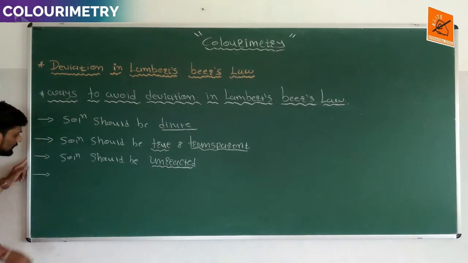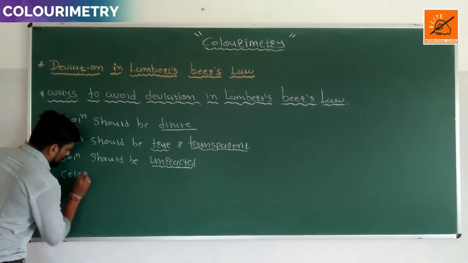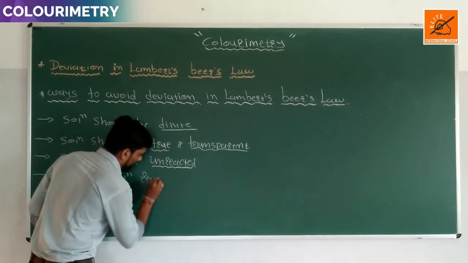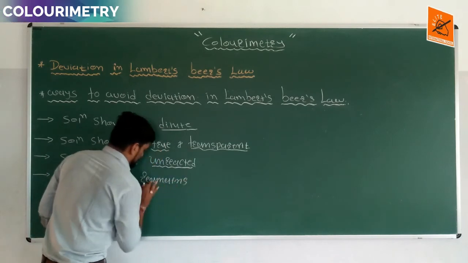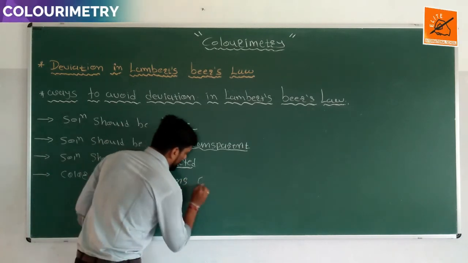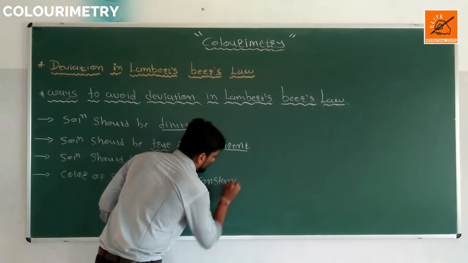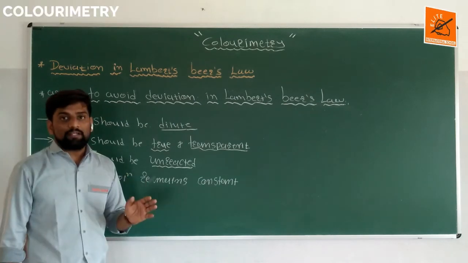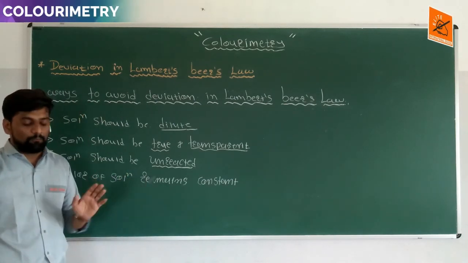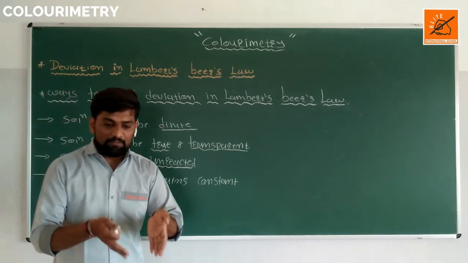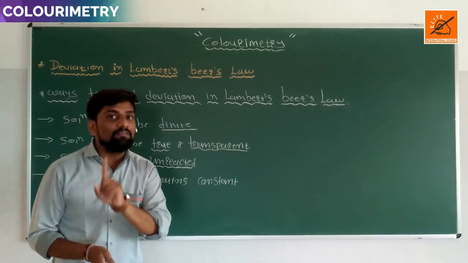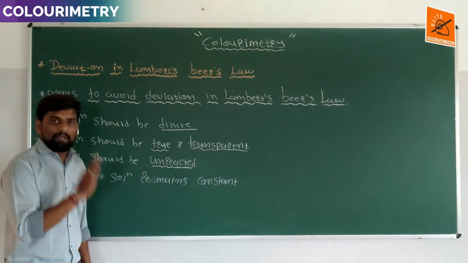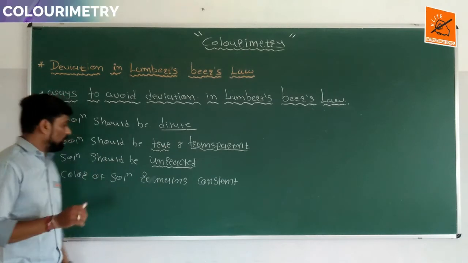The next one is that the color of the solution remains constant. The color of the solution remains constant throughout the experiment. At that time deviation is not formed. If the color of the solution changes during the experiment, deviation is formed. So the color of the solution should remain constant throughout the experiment, and then deviation is not formed.